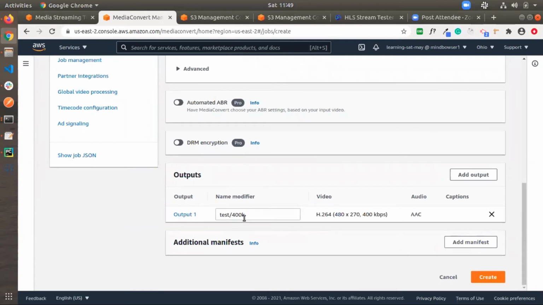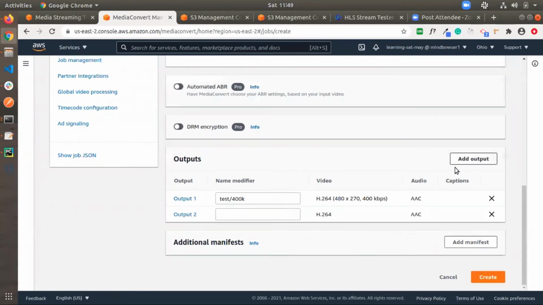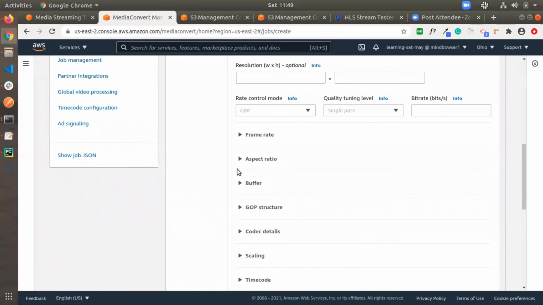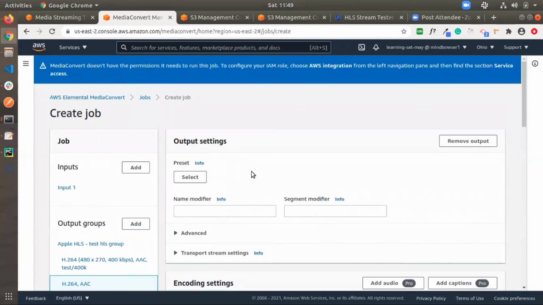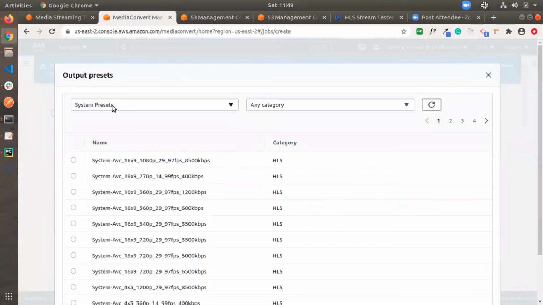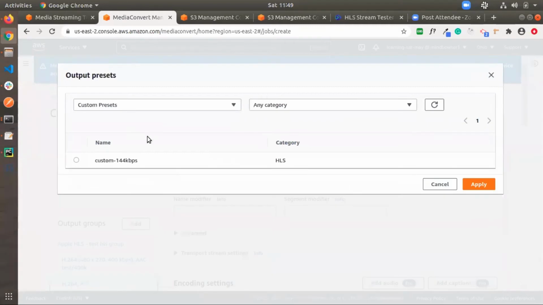Like now I have added this 400 kbps. Now I am going to add my custom one. So click on Add output and click on this Output 2. So I am going to select another preset here. Actually this is a system preset, so I am selecting one which I have created earlier.